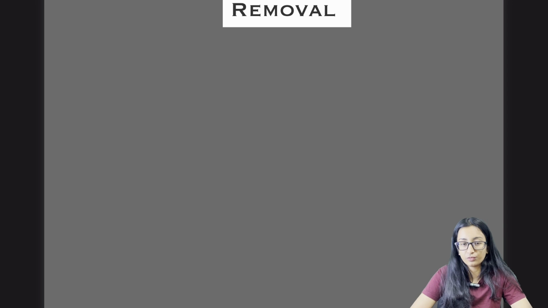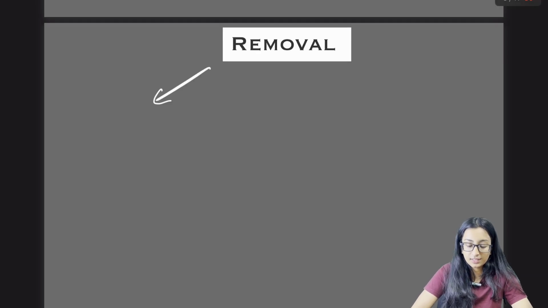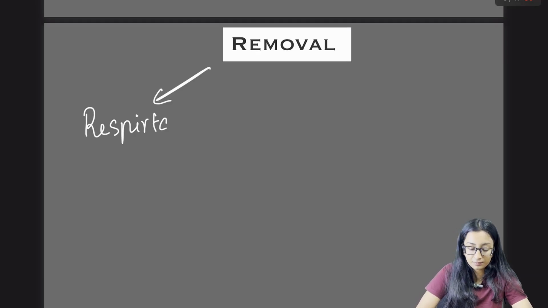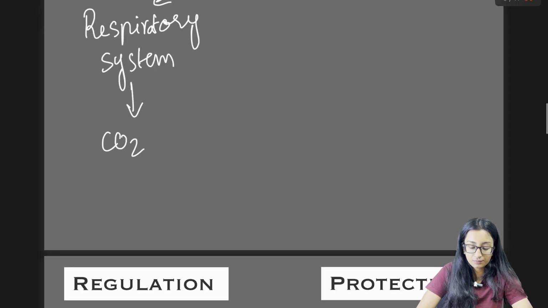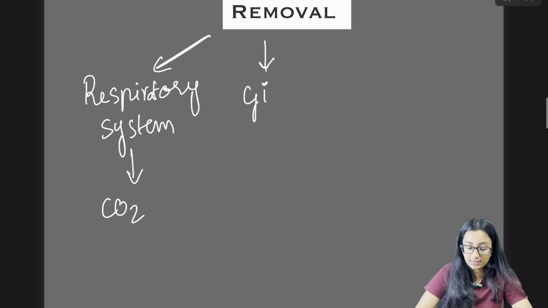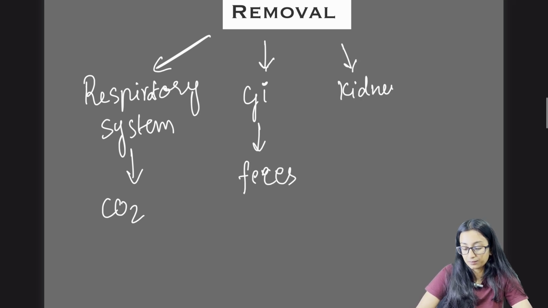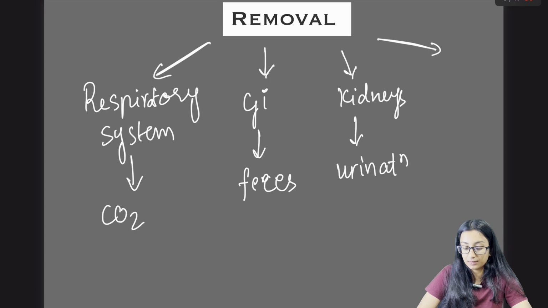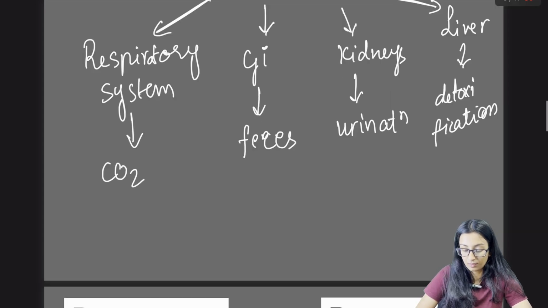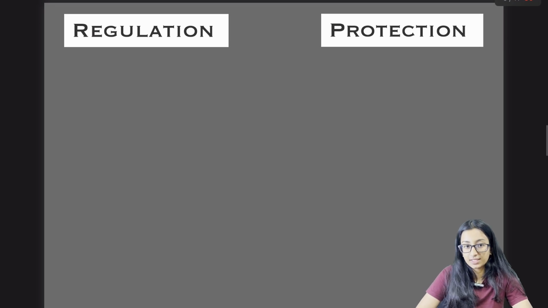Now, from where is it removed? The removal process is again by the respiratory system, in the form of carbon dioxide removal. Then the GI system, in the form of feces. Then the kidneys, by urination, and they also absorb and reabsorb, which is important for us. Then the liver, by detoxification. It is regulated by two systems, the nervous system and the hormone system.